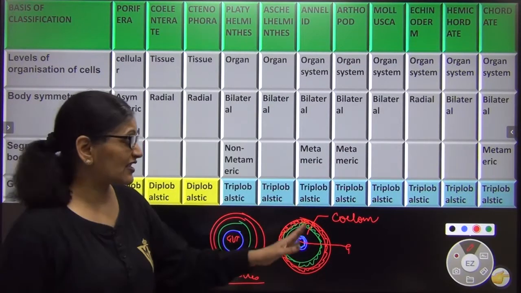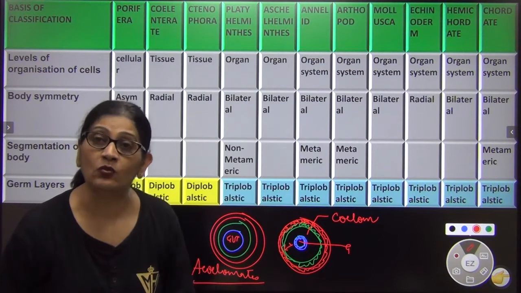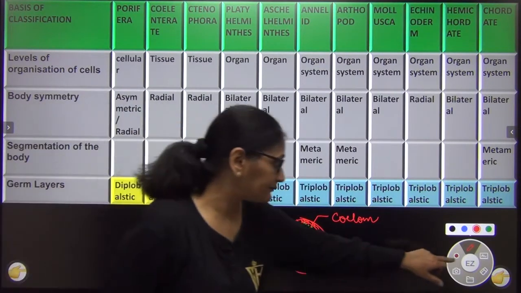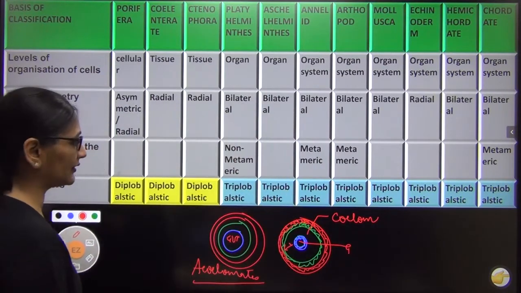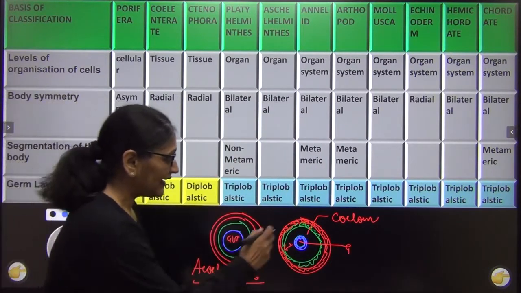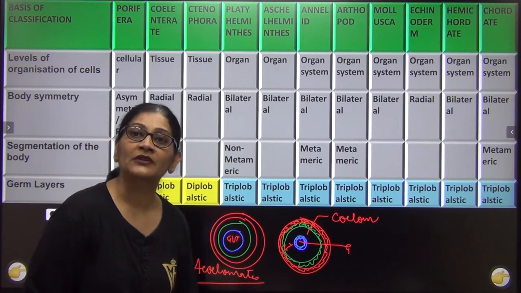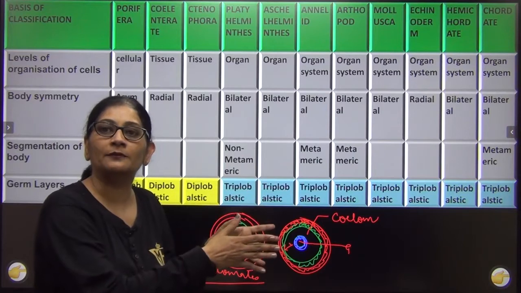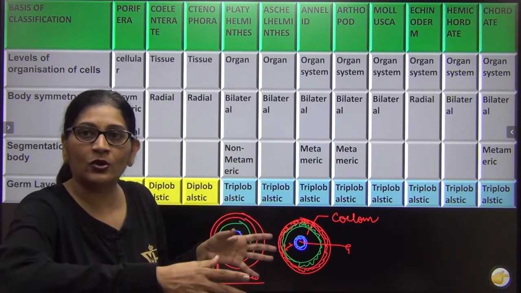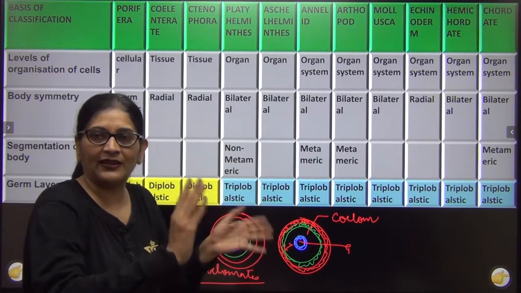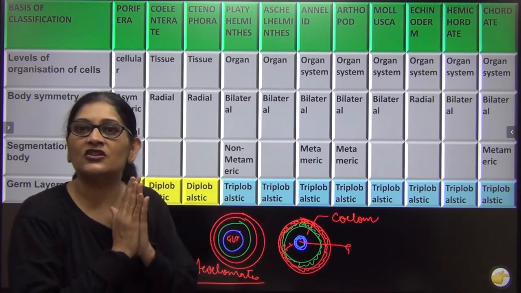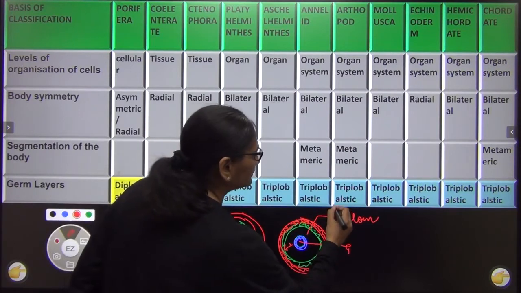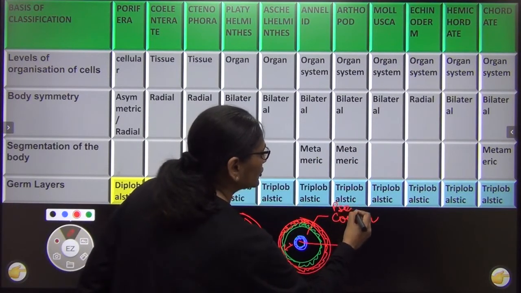No, this is not a true coelom. Then what is a true coelom? Try to first understand, right? And then I will take you to the other slide. इस केस में एक प्रॉब्लम क्या था? That mesoderm was towards one side. There's ectoderm, mesoderm, then a gap, then endoderm and gut. So the gap between the two is called as coelom. No, this we call as pseudocoelom.